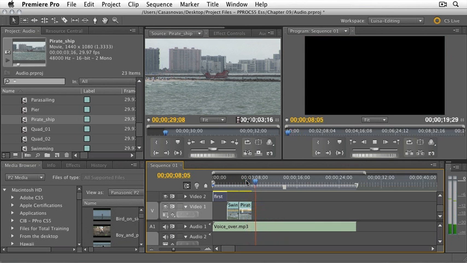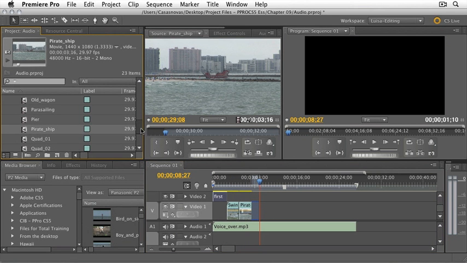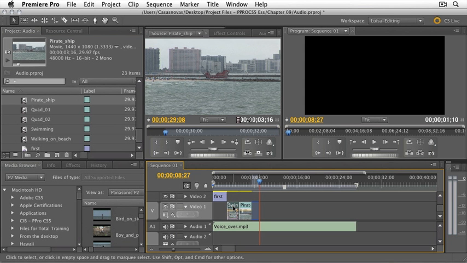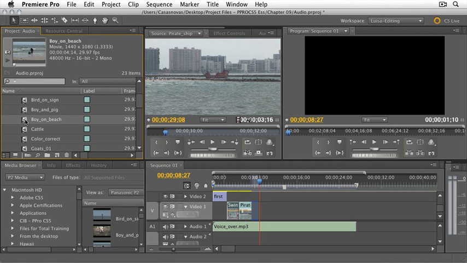Amenities including swimming, walk. So including swimming, and I can have a swimming in here, and I actually used it. I used a swimming clip in here. So maybe I want to replace that clip for another clip. And I'll take this particular clip and I'm going to replace it. All I have to do is drag it to a selected clip in the timeline while pressing the Alt or Option key. And it's going to replace it.